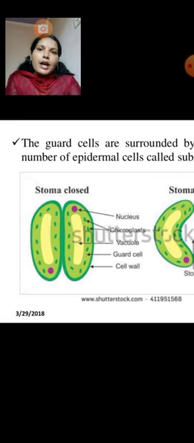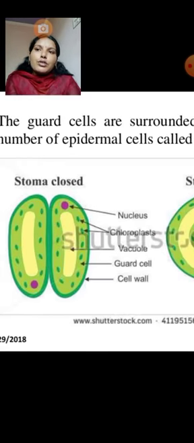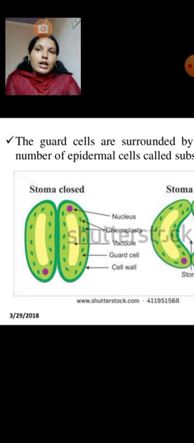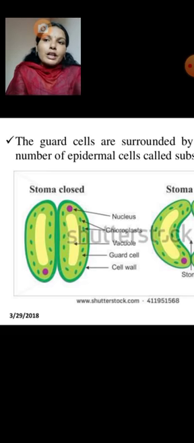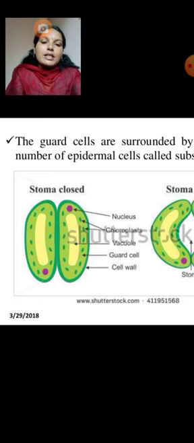In the night, sugar in the guard cells is converted into starch. Starch does not dissolve in the water, and the osmotic potential becomes less negative. The water from the guard cells enters the subsidiary cells, the guard cells contract, and the stomata are closed. This is known as the flaccid state.